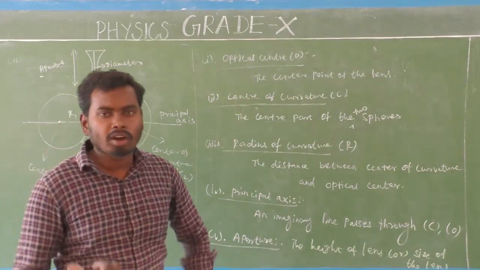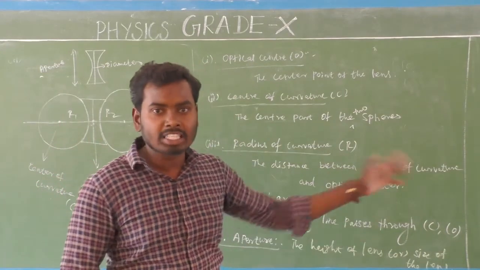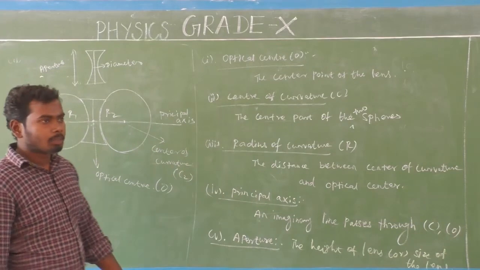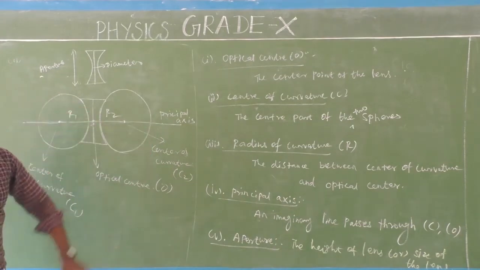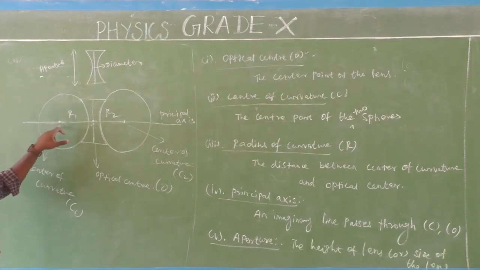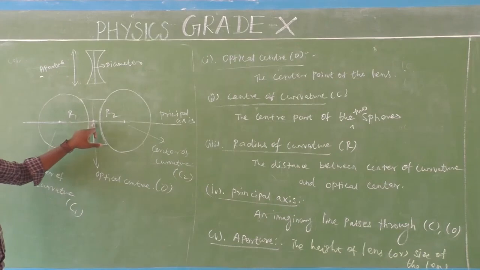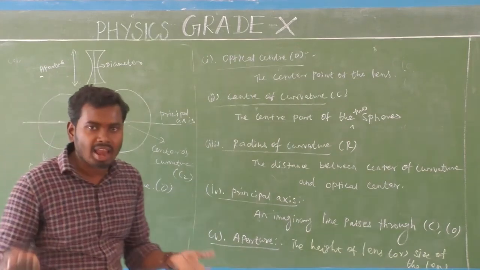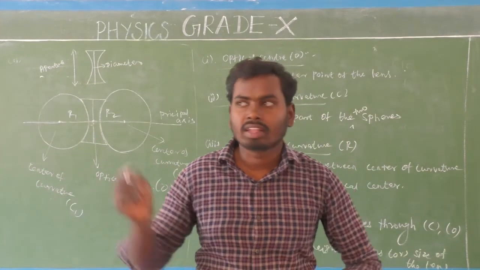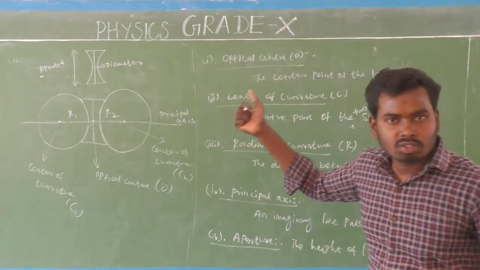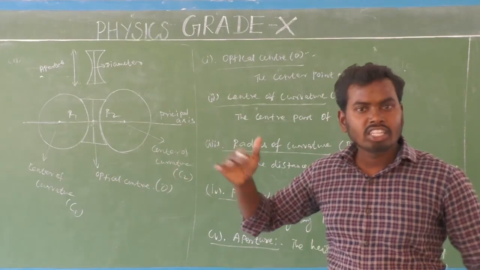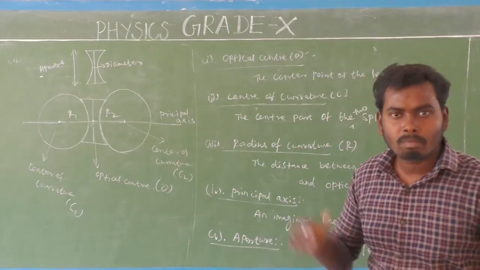Next, the fourth component of the concave lens is the principal axis. The principal axis is nothing but an imaginary line which passes through the center of curvature and the optical center O. That line is called the principal axis.